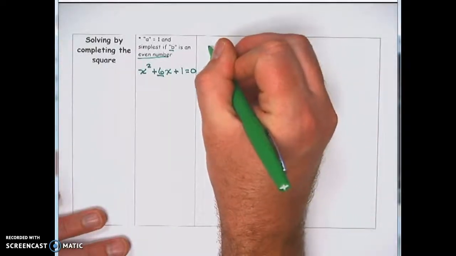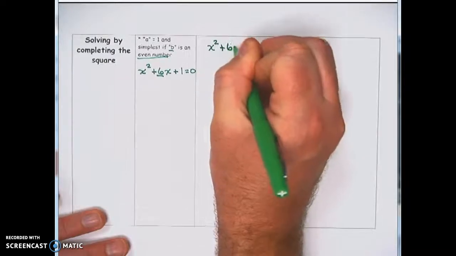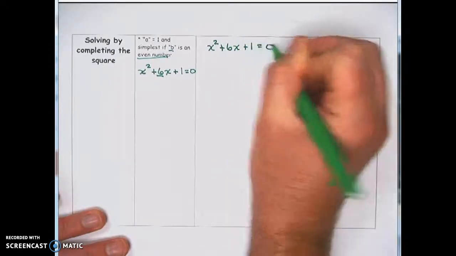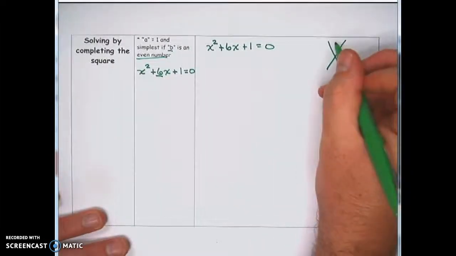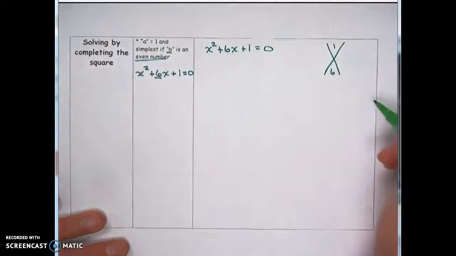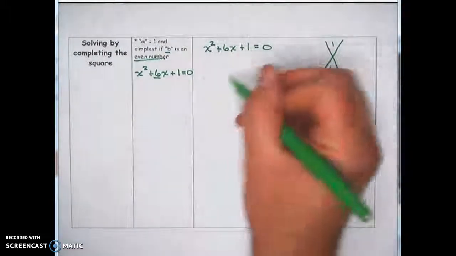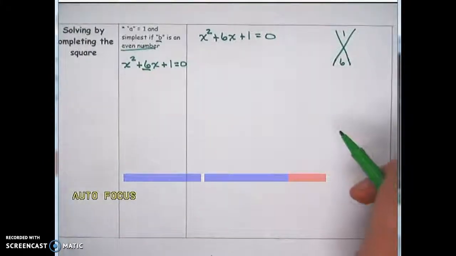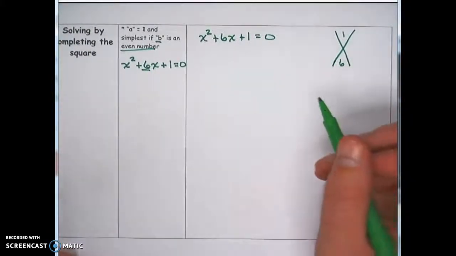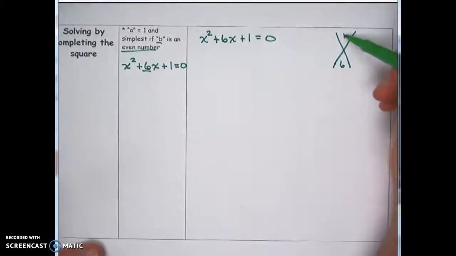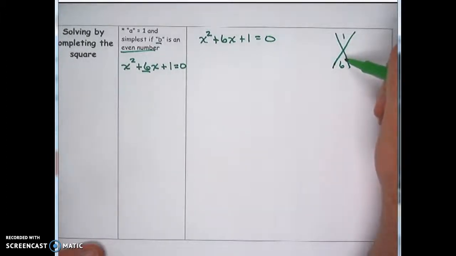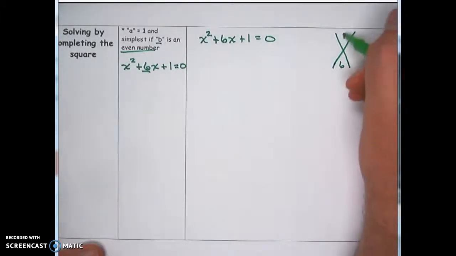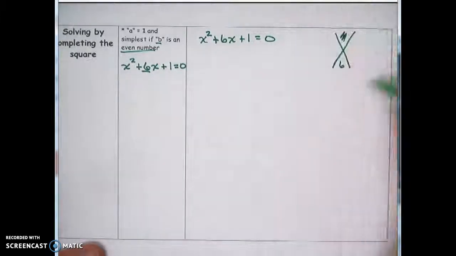So here, if I said solve x squared plus 6x plus 1 equals 0, normally we'd want you to try to factor that. And so we would go to set up our factors. And we would say, are there numbers that multiply to 1 that add to 6? And if there was, that would be great. We would just put those numbers down, write it in factored form, and then just use our zero product property to solve it. But there are no numbers that multiply to 1 that add to 6, at least no whole numbers. And so instead of trying to find numbers that multiply to 1 and add to 6, we say, well, let's just ignore this one, and let's build our own factors. Let's think of it our own way.